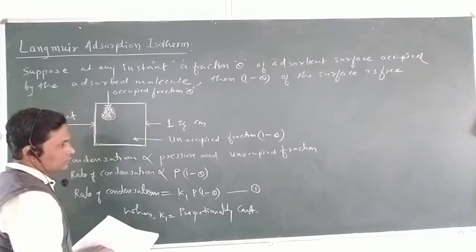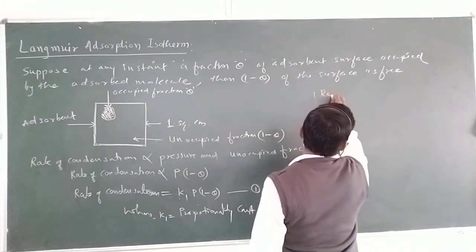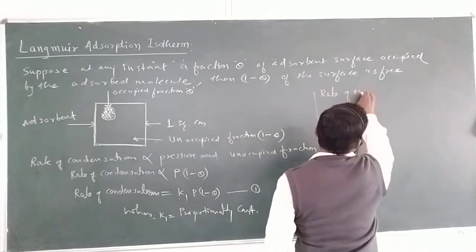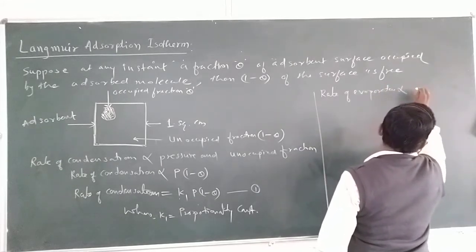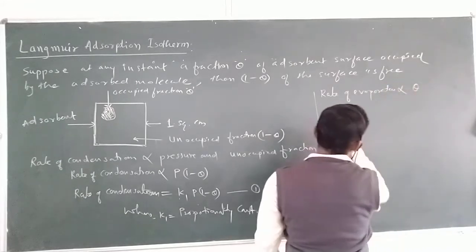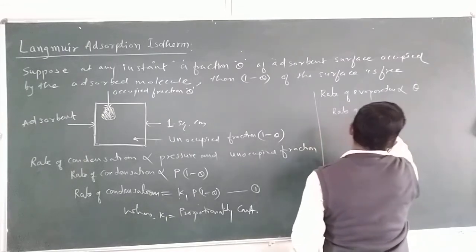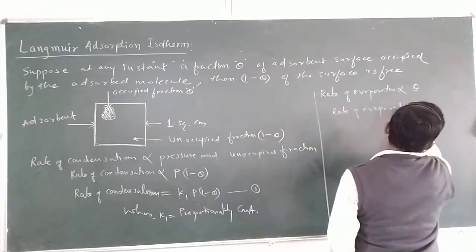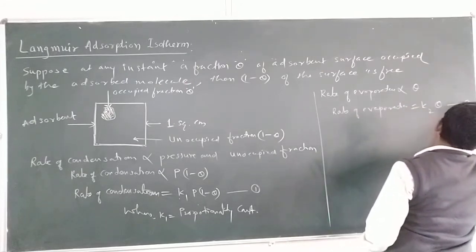Now, let me consider the rate of evaporation. The rate of evaporation is directly proportional to theta, so we can write rate of evaporation equals K2 theta, this is equation number 2.